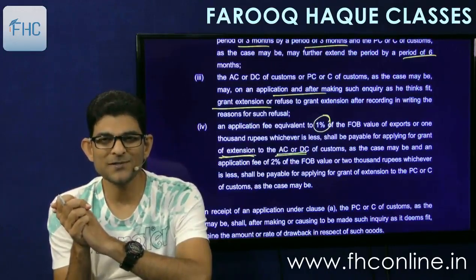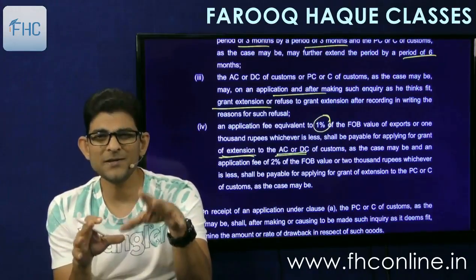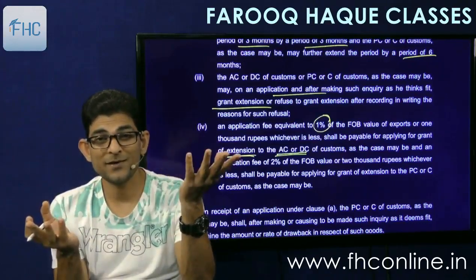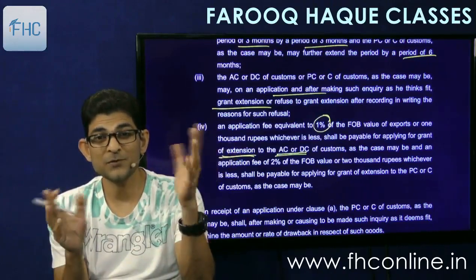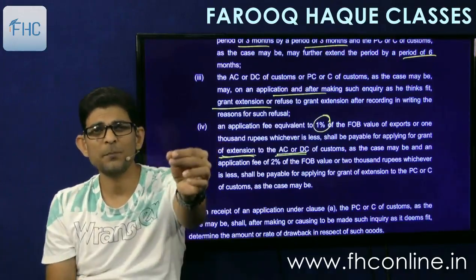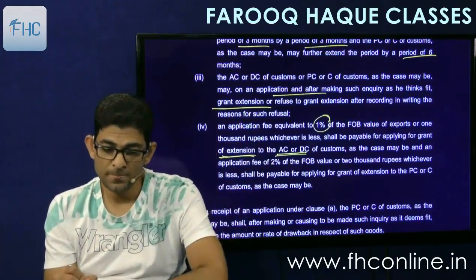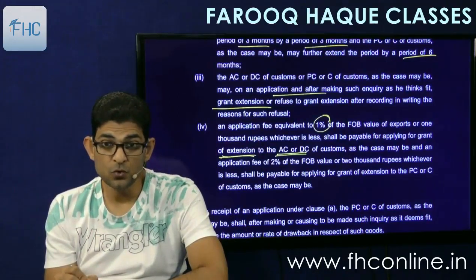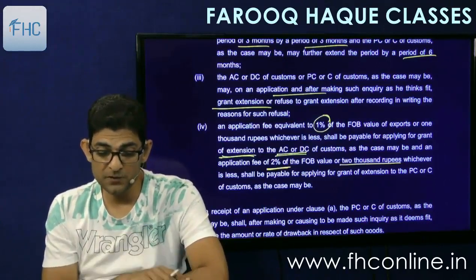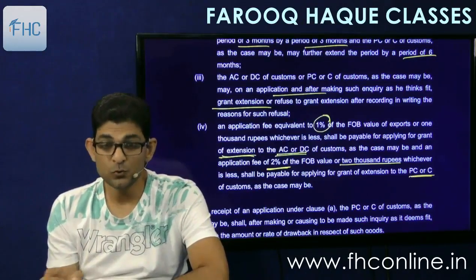But no problem. 1% of FOB value of exports or 1000 rupees, whichever is less. So normally it is 1000 only, because the FOB value of export can be like crores. So 1% of crores will be in lakhs. So we'll take 1000 rupees. So you pay 1000 rupees as application fees for extension of time to ACDC. And if you go to PC or C, then you have to pay 2% of FOB value or 2000 rupees, whichever is less. Means 2000 rupees, when you go to PC or C.